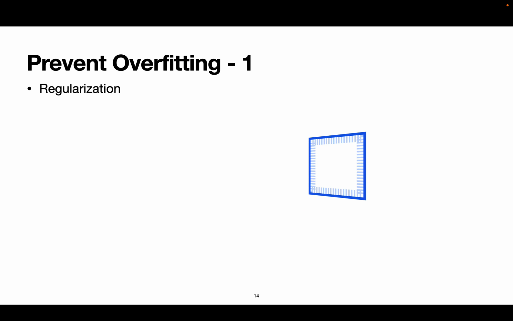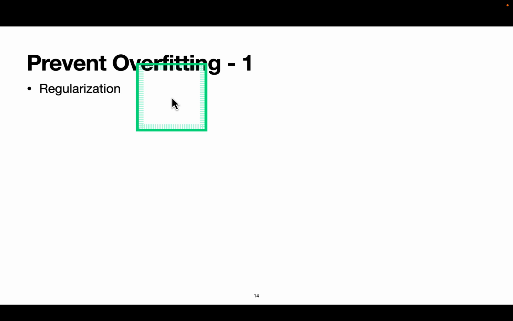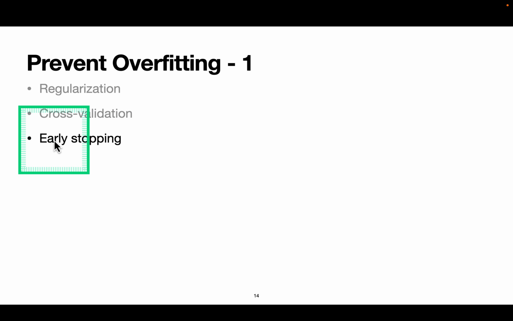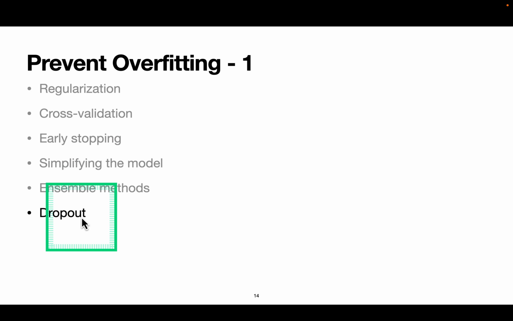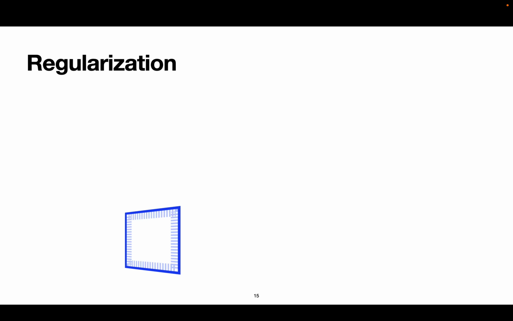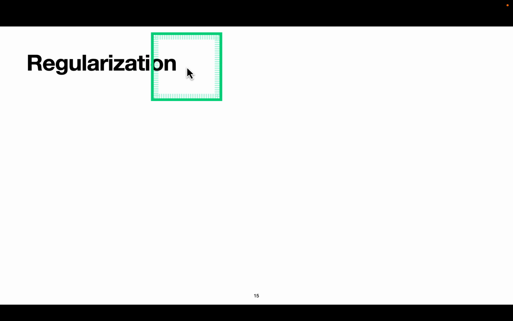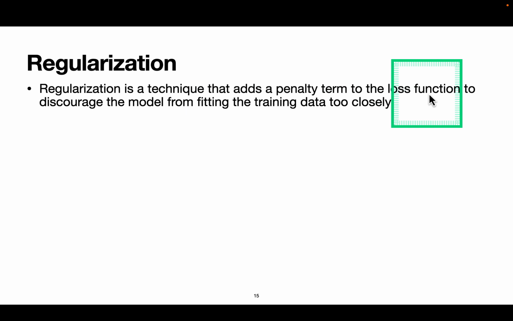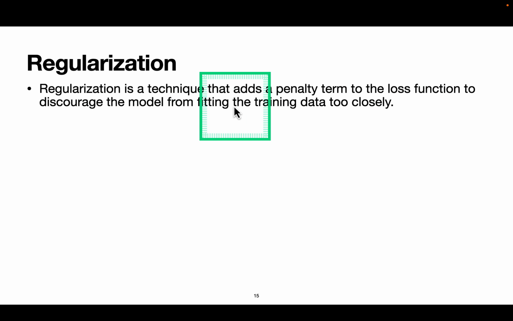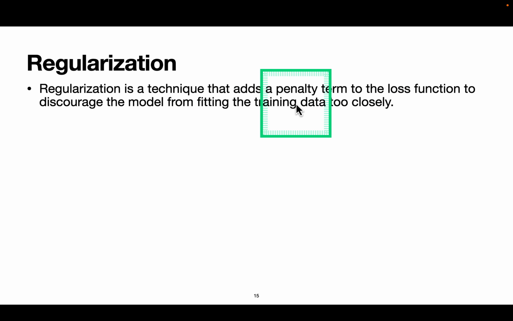So to prevent overfitting, some of the techniques are regularization, cross-validation, early stopping, simplifying the model, ensemble methods, dropout, data augmentation. Okay, now we'll see the first part, regularization. Regularization is a technique that adds a penalty term to the loss function to discourage the model from fitting the training data too closely. So it tries to penalize overfitting, to solve the overfitting issue.